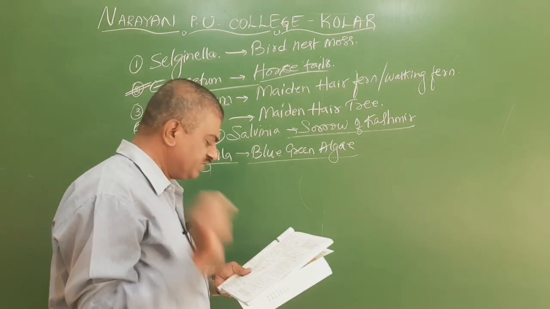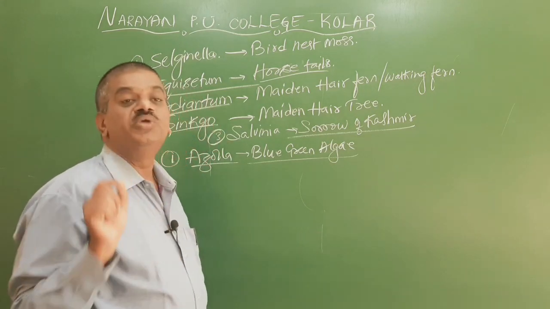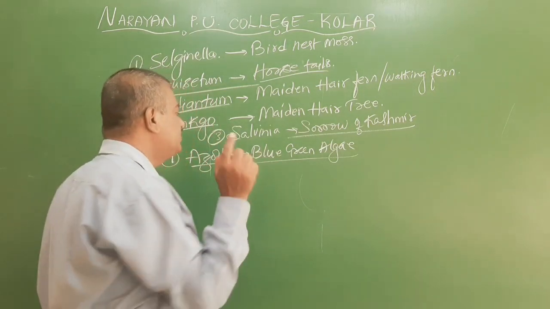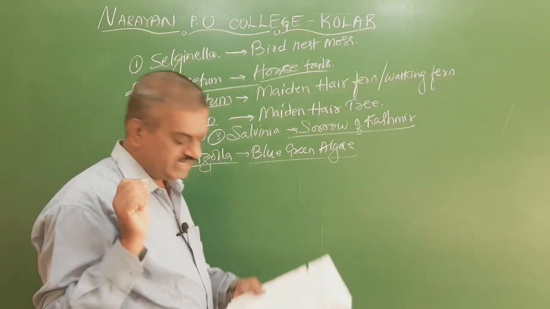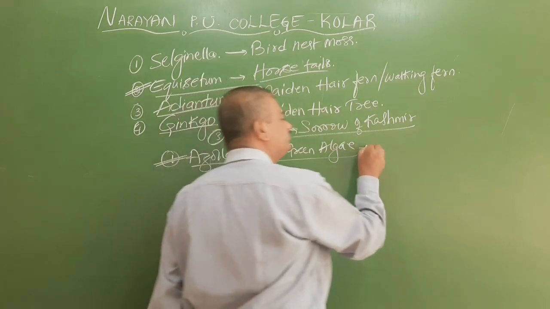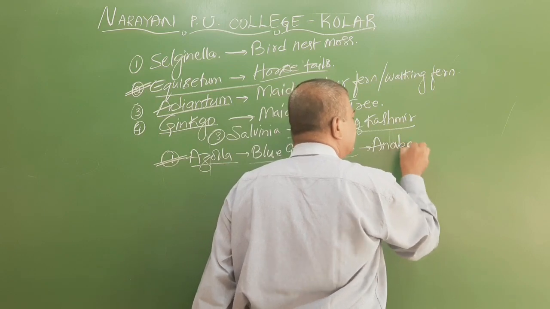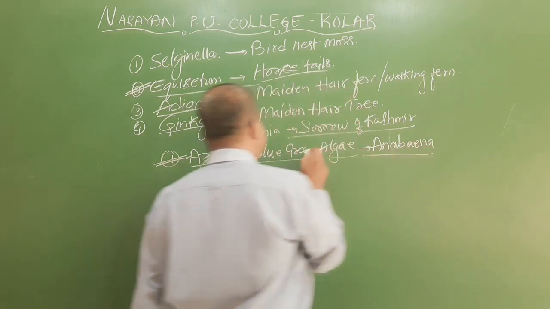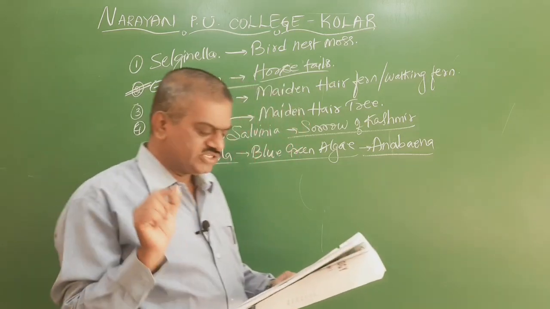This is the right answer, because it has fern characters as well as blue-green algal characters. It has the blue-green alga called Anabaena. Anabaena helps in nitrogen fixation, and the Azolla acts like a fern. So it is the association.